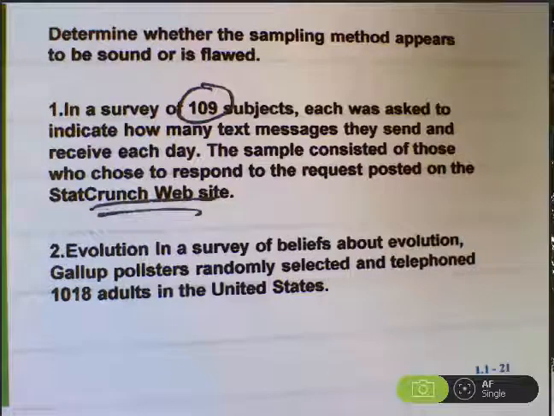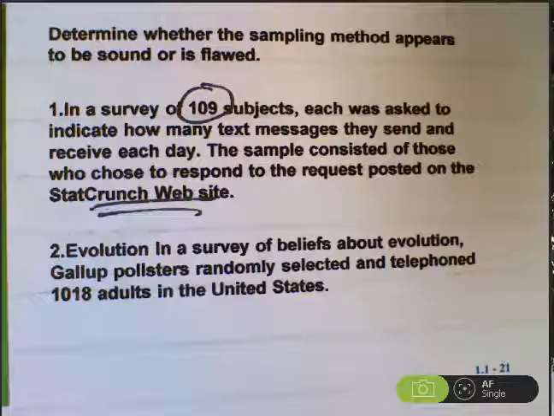So that method would be flawed because it's voluntary response. Number two, in a survey of beliefs about evolution, Gallup pollsters randomly selected and telephoned 1,018 adults in the U.S. Well, it says that they were randomly selected.